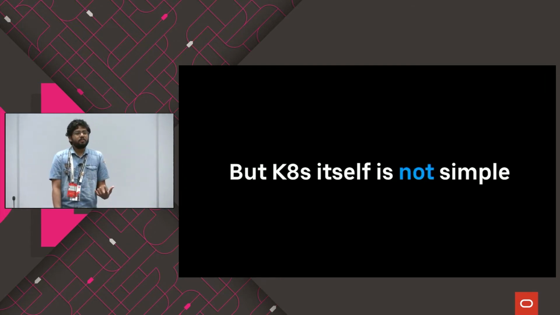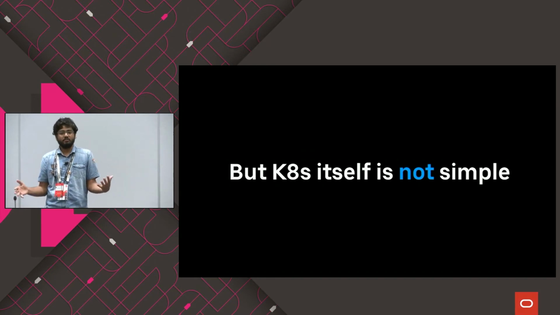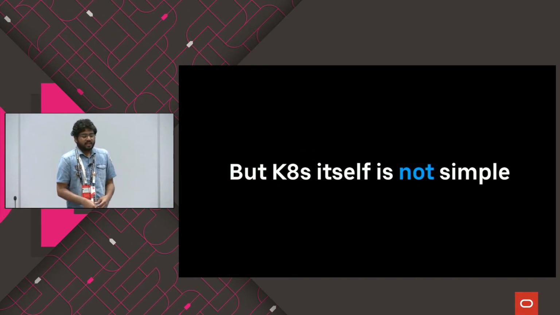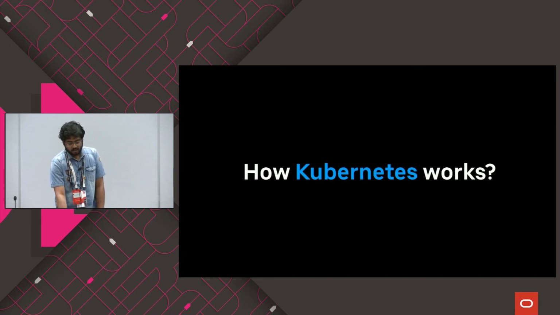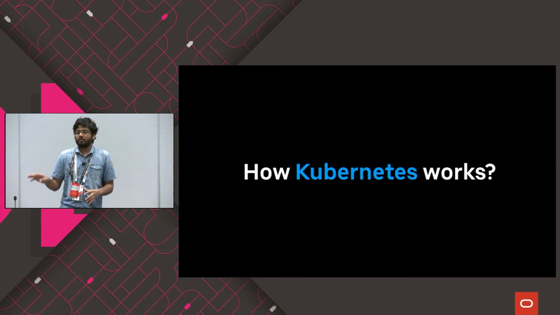But the problem with Kubernetes is, since it has this wide range of operations and functionalities to support, it is very difficult for Kubernetes to be simple in its architecture, and it is very difficult for us to understand the entire picture of Kubernetes. How does it work? How does everything fit into the picture? That's the main problem that we have with Kubernetes. So let's see how Kubernetes works. Anybody aware how Kubernetes works?